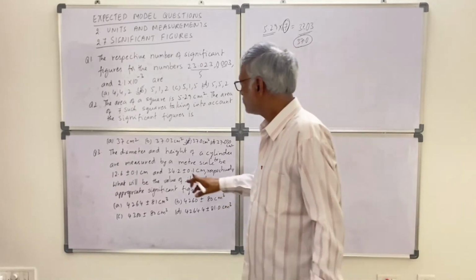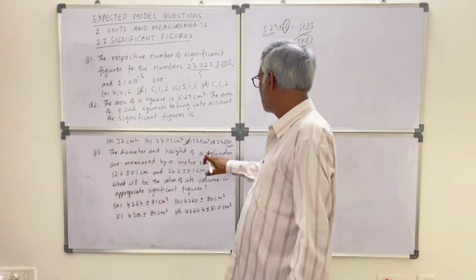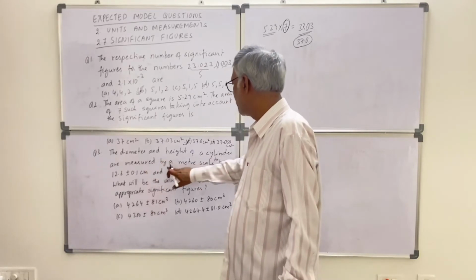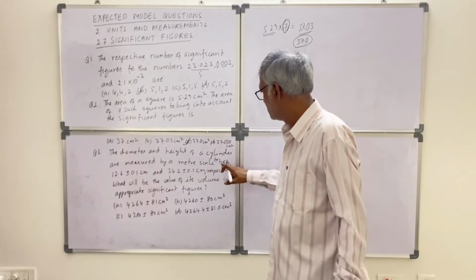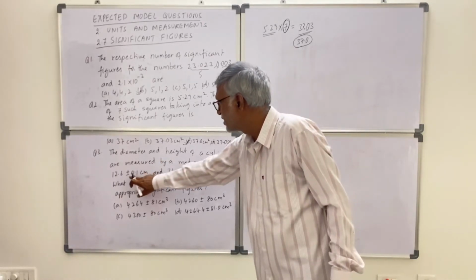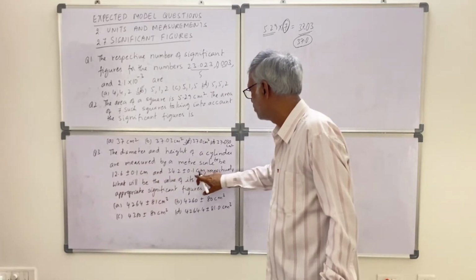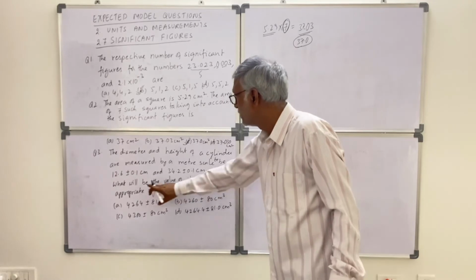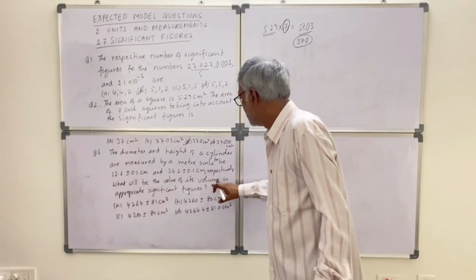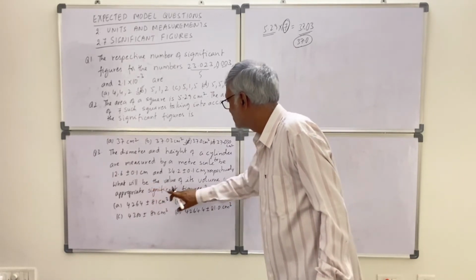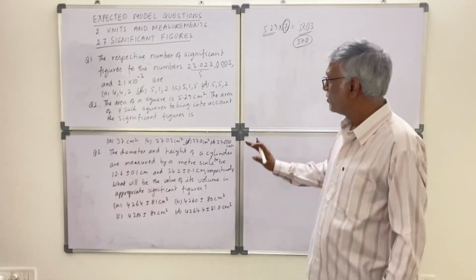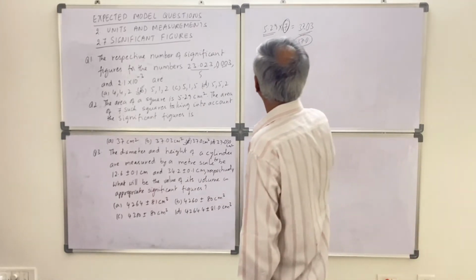Okay. The diameter and height of a cylinder are measured by a meter scale to be 12.6 plus or minus 0.1 centimeter and 34.2 plus or minus 0.1 centimeter respectively. What will be the value of its volume in appropriate significant figures? Actually, what is the volume formula?